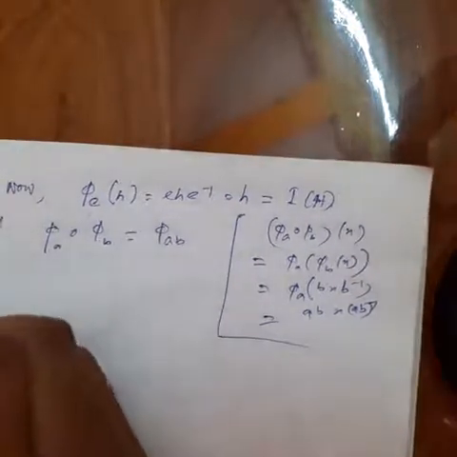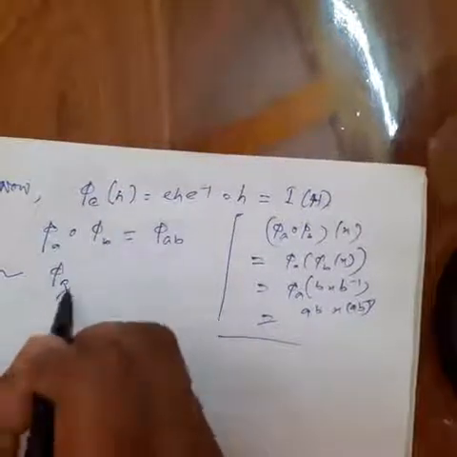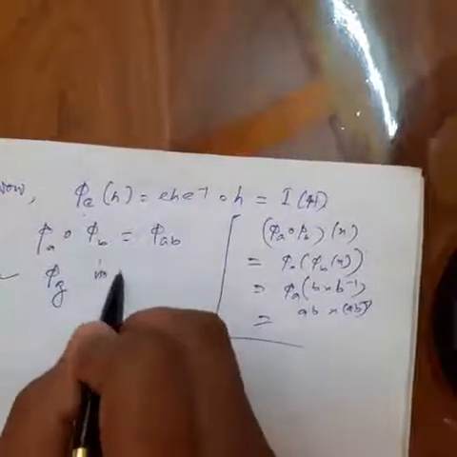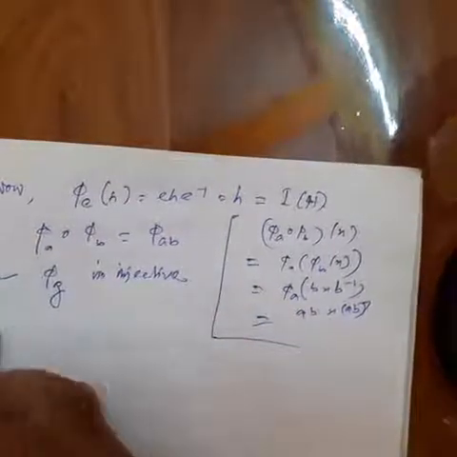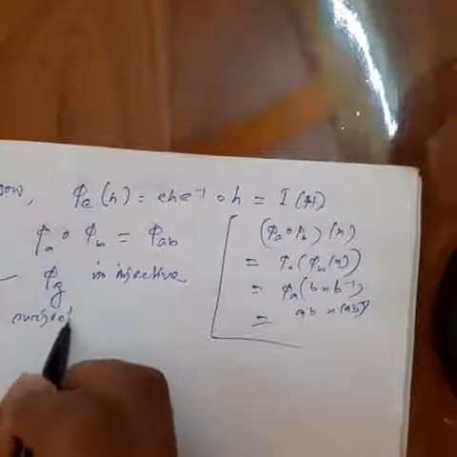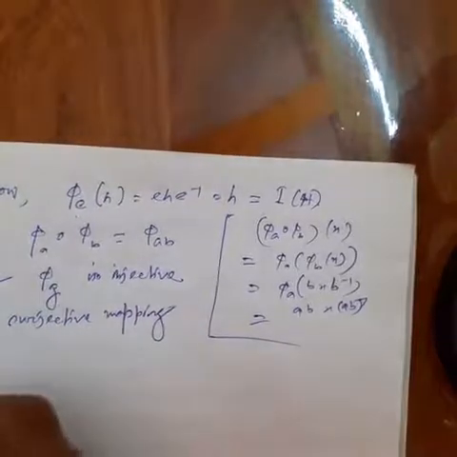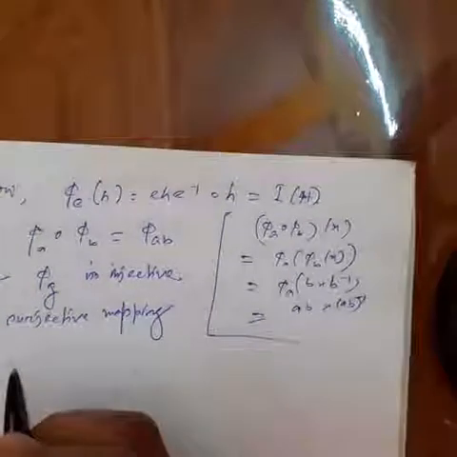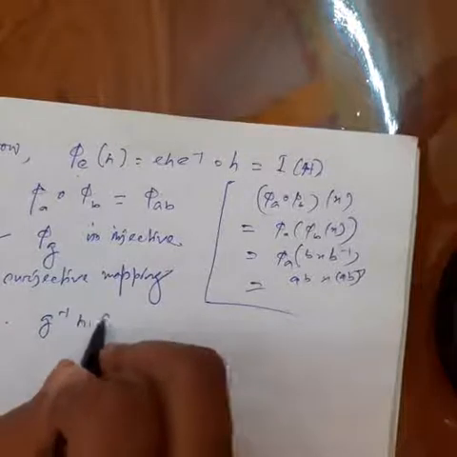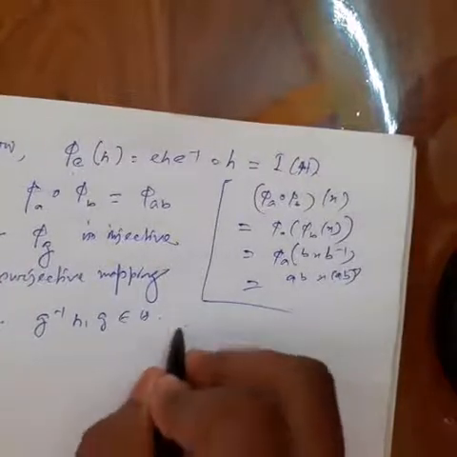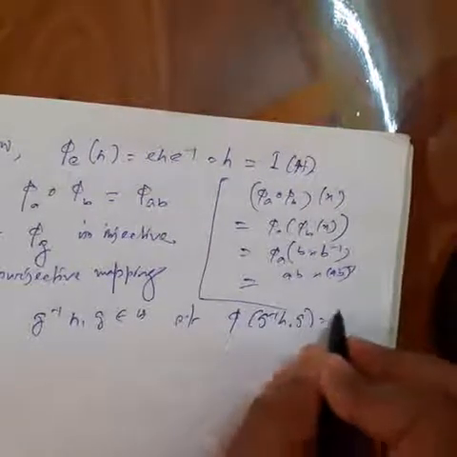Again, phi g is an injective and surjective mapping. Since g inverse h1 g belongs to H, such that phi g of g inverse h1 g equal to h1.